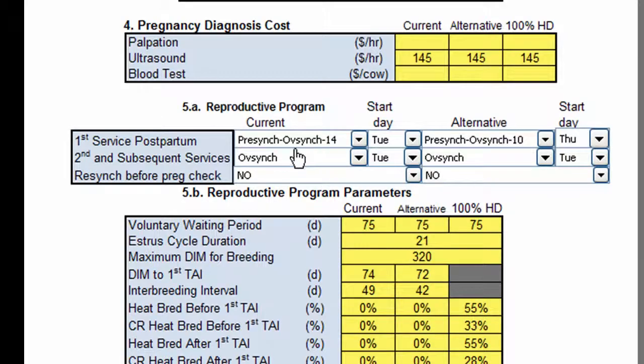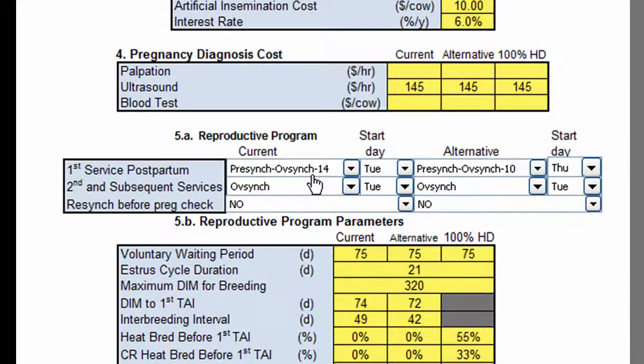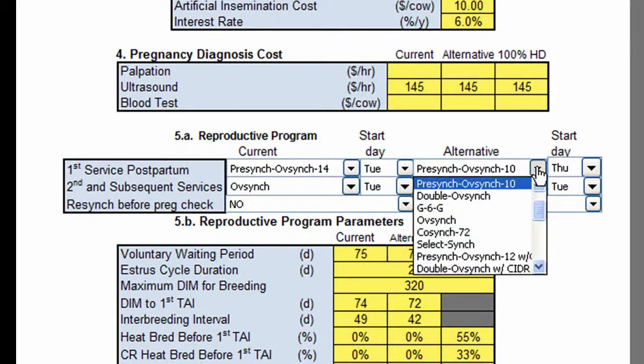In Section 5A, you can use the drop-down menus to select the protocols currently being used on your farm for first, second, and later services. You also need to select the day of the week on which each synchronization begins, and whether resynchronization is used between services. Then the same information must be selected for an alternative program.